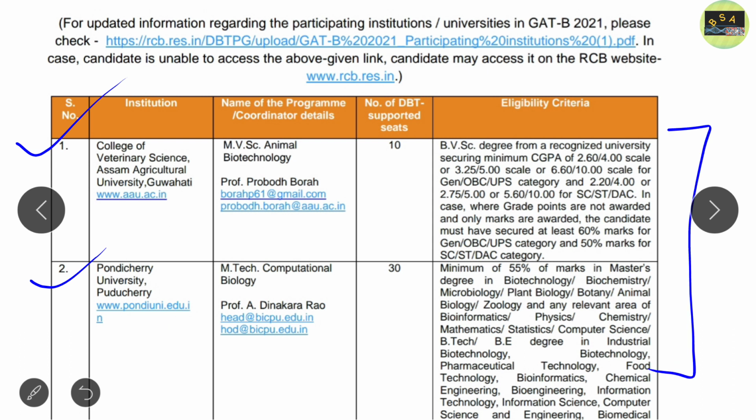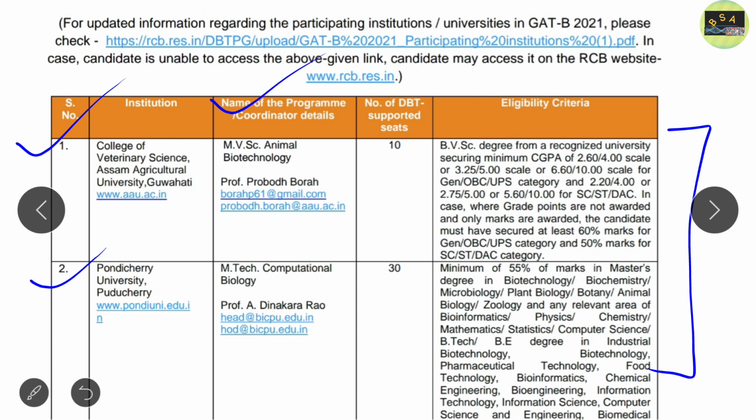Accordingly you fill the form, and for more detailed information just go through this link, that is rcb.res.in, or you can download the GATE 2021 information brochure, so that you get all the information from there.